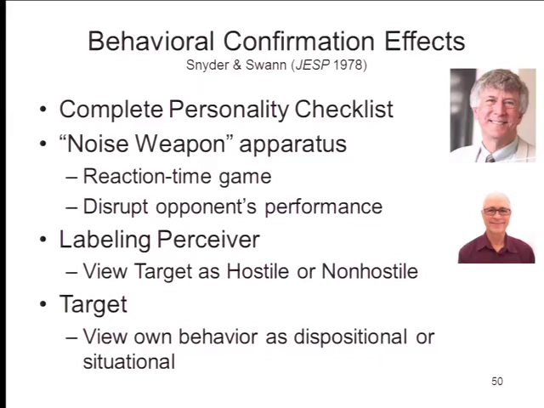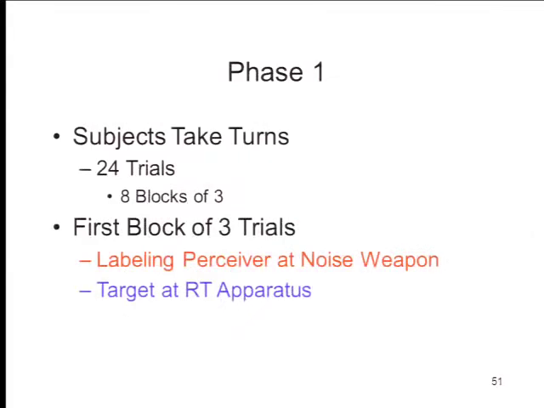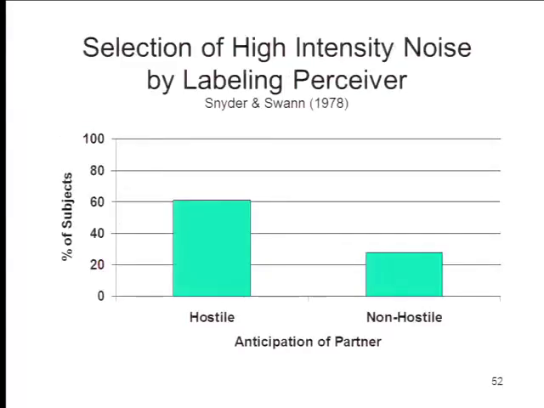Okay, so you get the setup, and now we're into phase one of the experiment, where these two subjects, the labeling perceiver and the target, take turns alternating at the reaction time apparatus and the noise gun apparatus. Lots of trials here, and we're just going to look at the first block of 3 trials, where the labeling perceiver is seated at the noise weapon, and the target is seated at the reaction time apparatus. What we want to know is, what does the labeling perceiver do to the target? The answer is that the labeling perceiver, anticipating an interaction with a hostile partner, inflicts more noise on the target